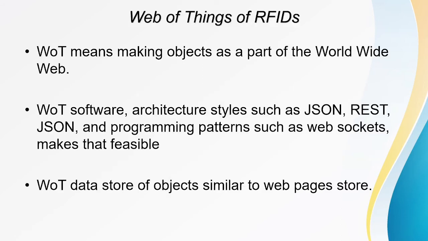Web of Things of RFID, WOT, that is Web of Things, is making an object part of the World Wide Web. You want to add everything to the World Wide Web, so that is why it is called Web of Things of RFIDs.